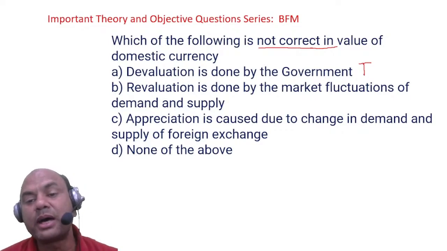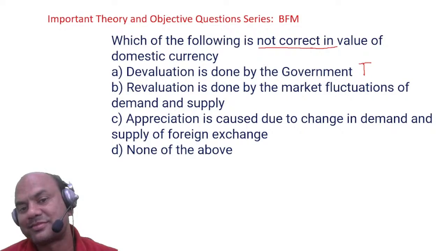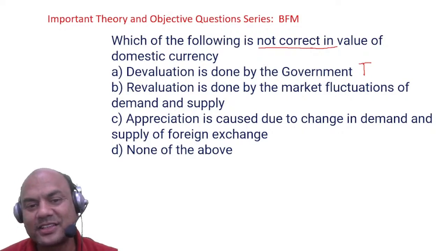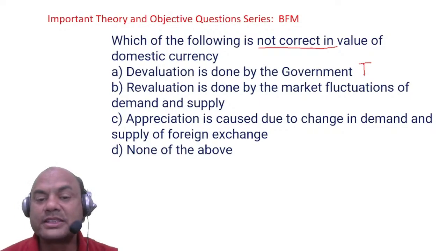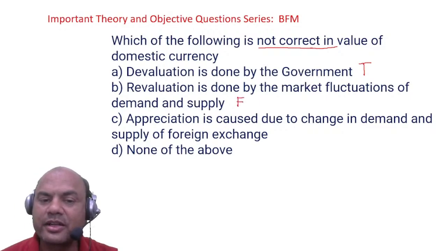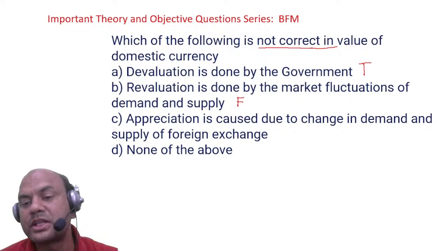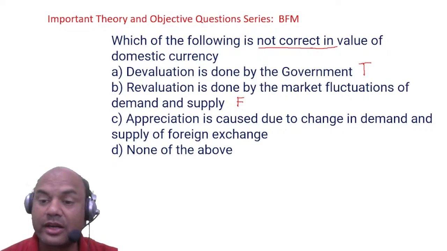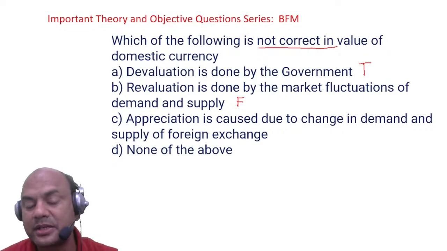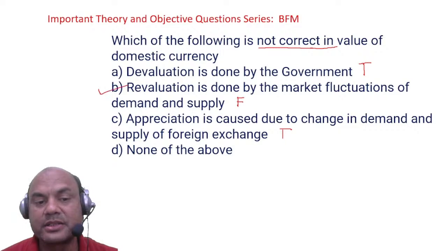Revaluation is done by the market fluctuations. This is the catch. Okay. So this is false. Right. Appreciation is caused due to the change in the demand and supply. So demand and supply, that is appreciation, depreciation. So that is true. So we want not correct. Not correct is this. B is the answer.